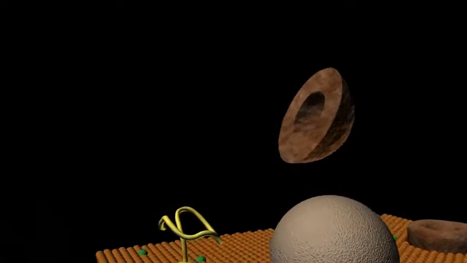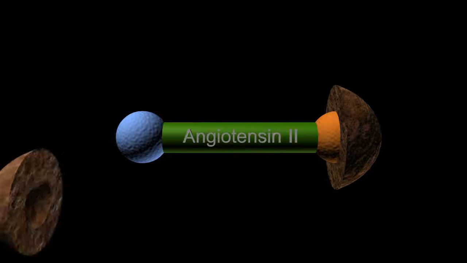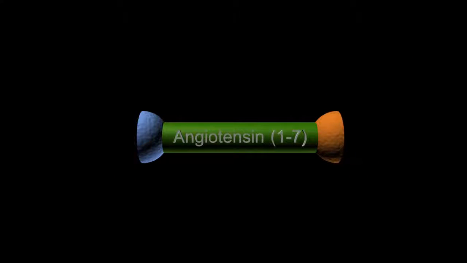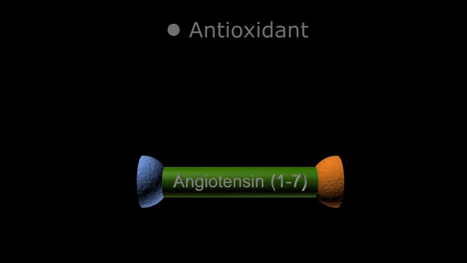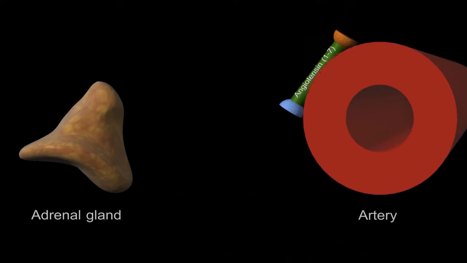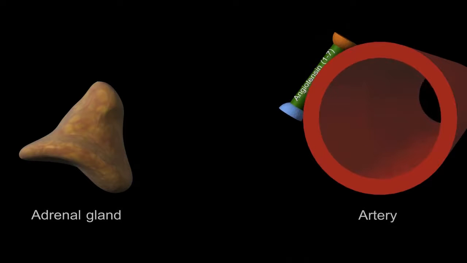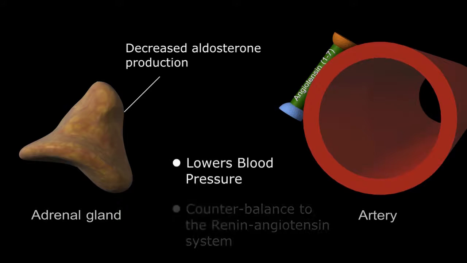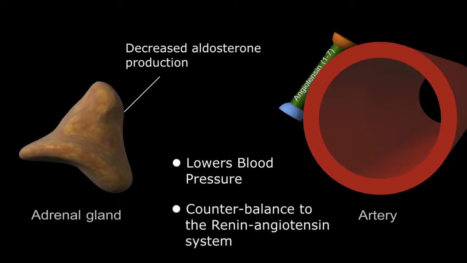The cleaved ACE2 then interacts with angiotensin 2, converting it into angiotensin 1,7. Angiotensin 1,7 is a powerful antioxidant and vasodilator, dilating the peripheral vessels of the body and eliminating the action of angiotensin 2 on the adrenals. Angiotensin 1,7 lowers blood pressure and is basically the counterbalance to the renin-angiotensin system.